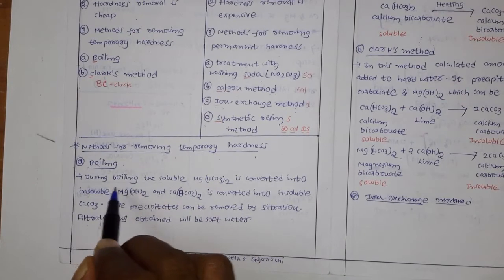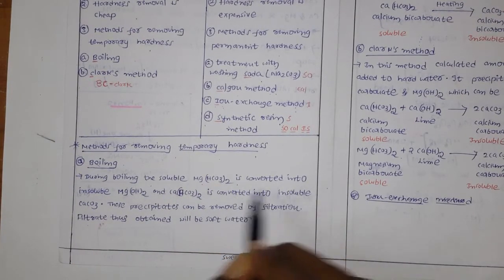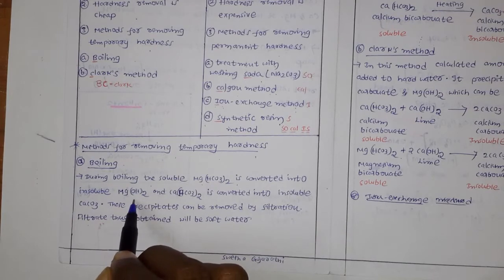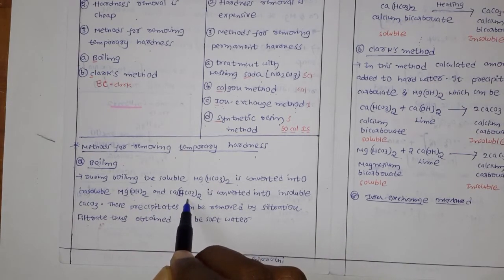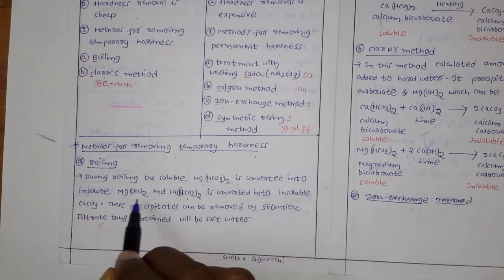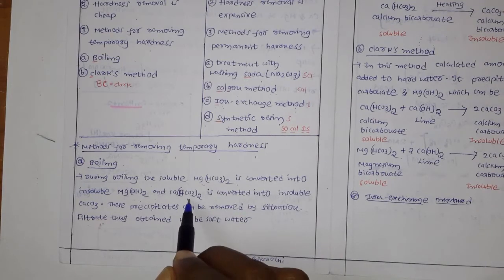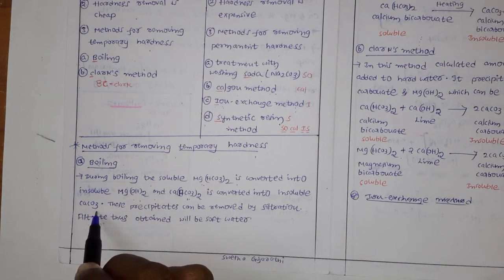During the boiling, the soluble magnesium bicarbonate is converted into the insoluble magnesium hydroxide, and the calcium bicarbonate is converted into the insoluble calcium carbonate.